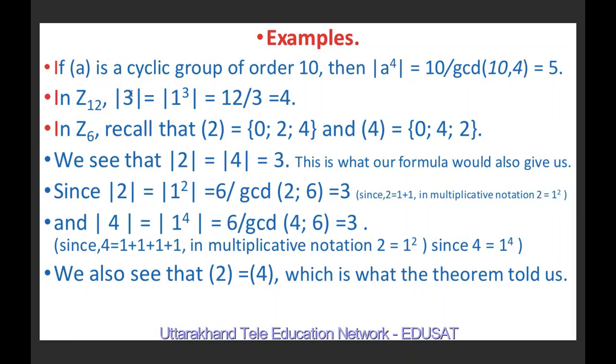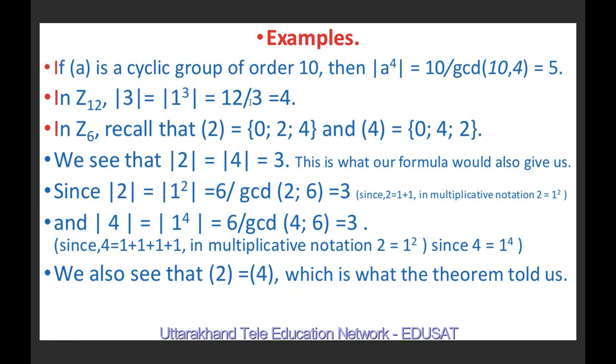Now in Z12, which is nothing but the group of integers less than 12 under addition modulo 12, the order of 3 means the order of 1^3, where 1^3 means 1 plus 1 plus 1.